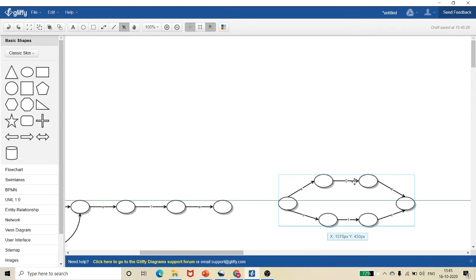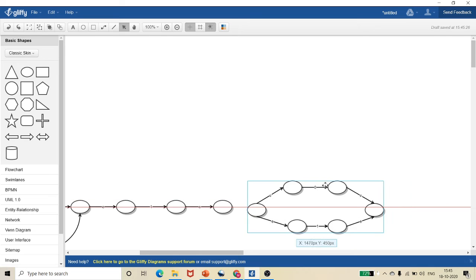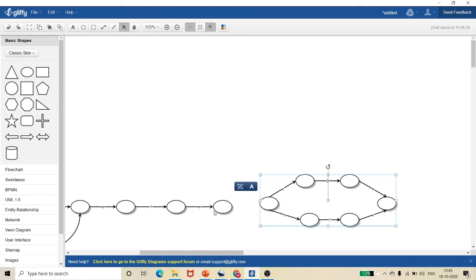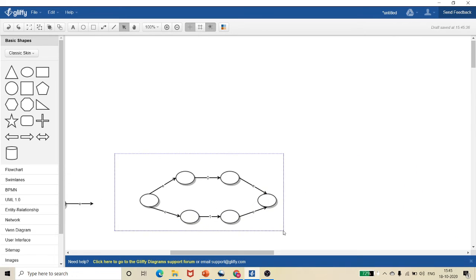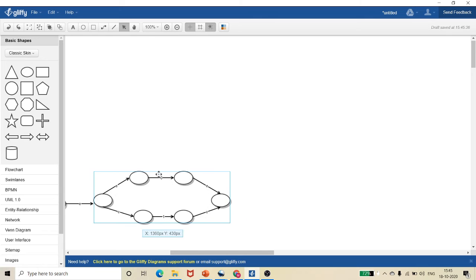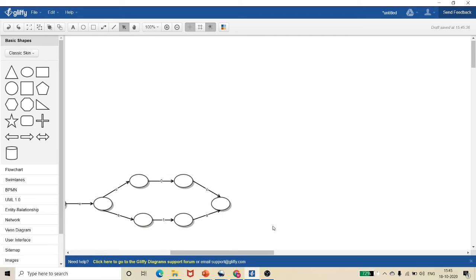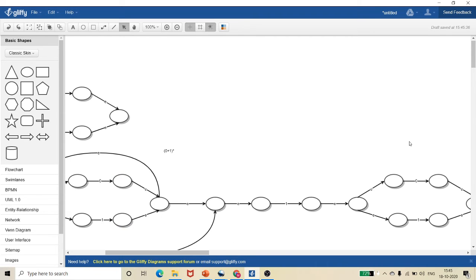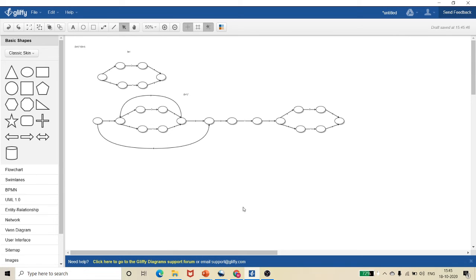So again I need to put an epsilon, then only I need to merge it, but anyway I have an epsilon already over here. So let me delete it and try to merge it over here. Let me minimize it so that you can see it in a single sheet. Okay, fine.